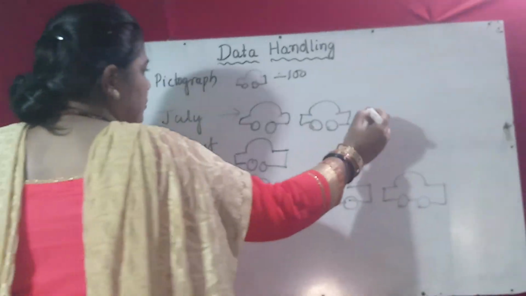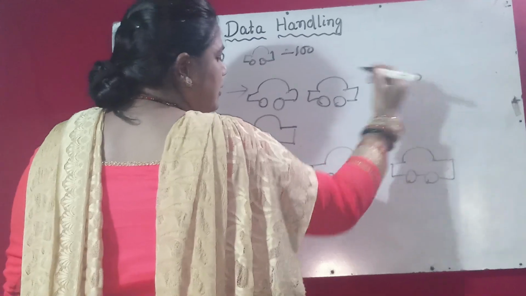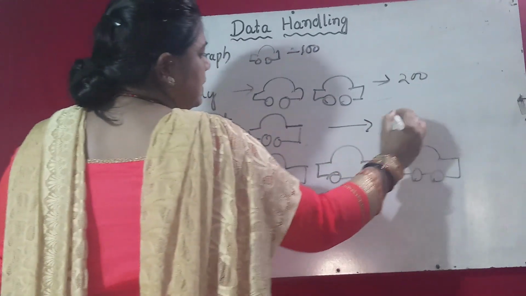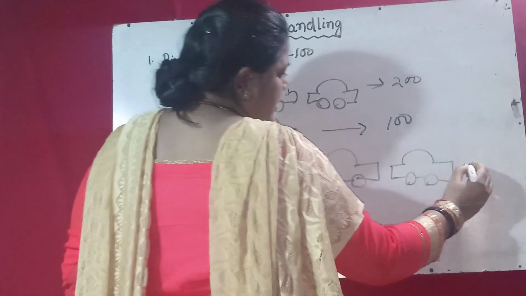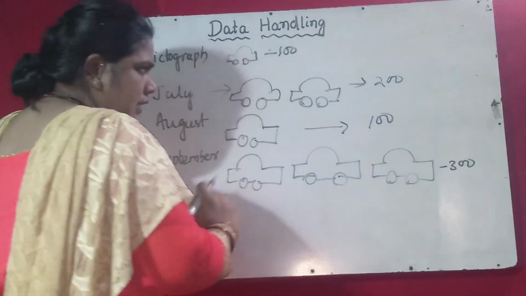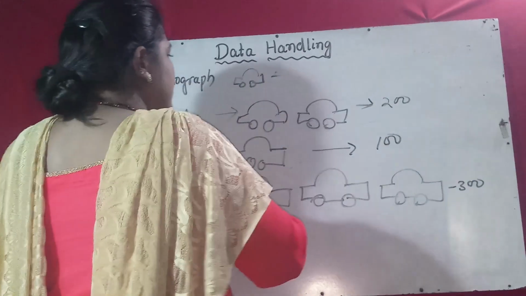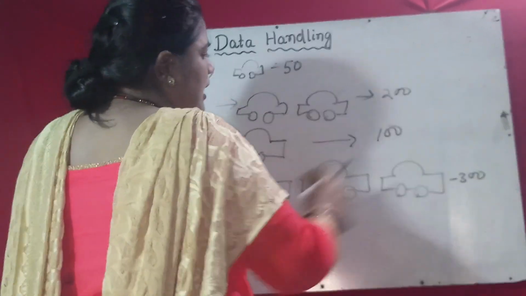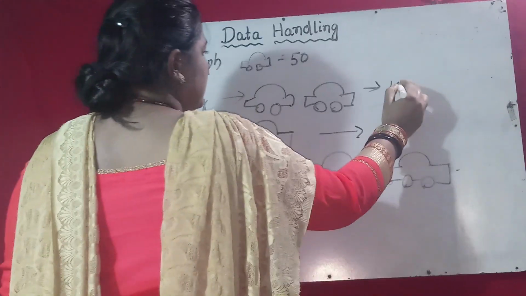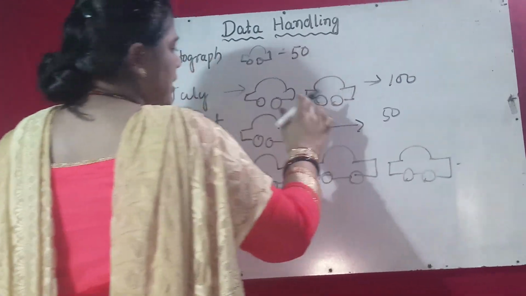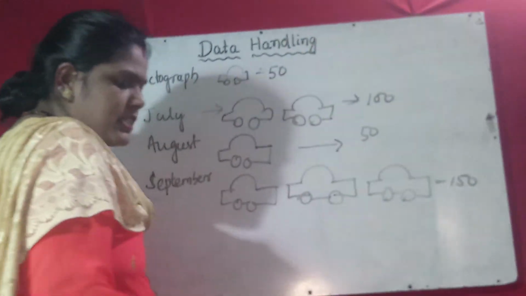Then in July month, how much? Suppose one car is 100, if 2 cars then it is 200. Suppose one car means 100 cars. In August month 100 cars produced. In September it is 300 cars, because 1, 2, 3 cars. It can be changed. Suppose in place of 100, you write 50, then how will the data be? The picture shows in July month 100, August month 50. You multiply by the number of cars, and here 150. Okay, so this is the process.